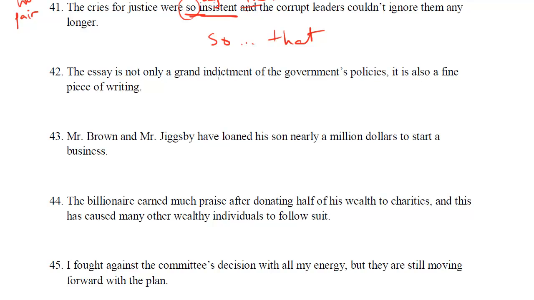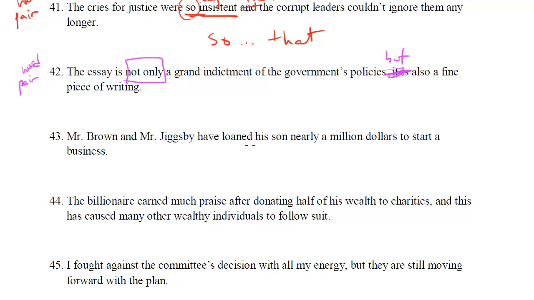The essay is not only a grand indictment of the government's policies, it is also a fine piece of writing. Again, another word pair, and in this case, it's a word pair misuse that actually creates a comma splice. So how we fix this is when we have not only, we need but also. And that will fix the issue, right? The essay is not only a grand indictment of the government's policies, but also a fine piece of writing. So also, remember, they're parallel after each word pair. We're using the right word pair. Everything fits together.